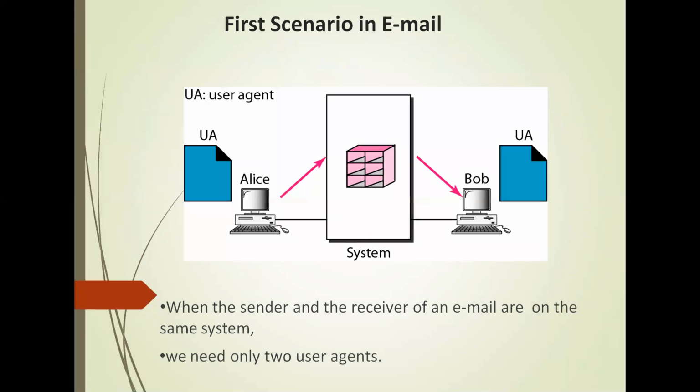First scenario in email. In this, the sender and the receiver of the email are on the same system. They are directly connected to the shared system. The administrator has created one mailbox for each user where the received messages are stored. Only the owner of the mailbox has access to it. When we need to send a message to Bob, we run the user agent program to prepare the message and store it in Bob's mailbox.